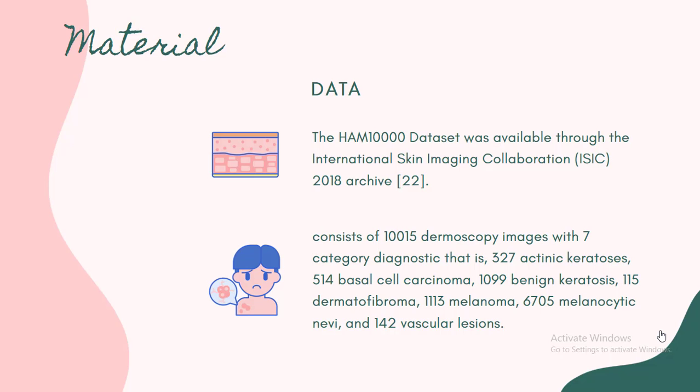The HAM10000 dataset was available through the International Skin Imaging Collaboration 2018 archive. This dataset consists of 10,015 dermoscopy images with 7 category diagnoses, that is, 327 actinic keratosis, 514 basal cell carcinoma, 1099 benign keratosis, 115 dermatofibroma, 1113 melanoma, 6705 melanocytic nevi, and 142 vascular lesions.